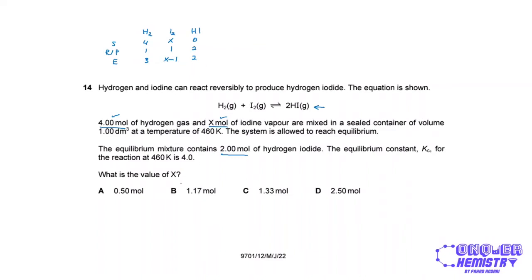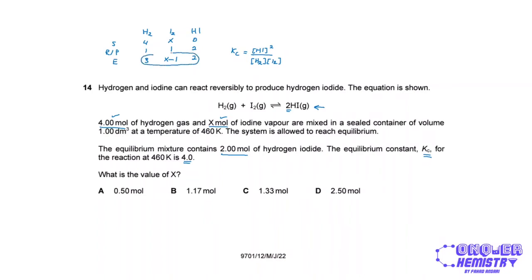So now it says, what is the value of X? It says the equilibrium constant Kc is 4.0, right? So the Kc expression for this equilibrium is the concentration of hydrogen iodide, the product. This is squared because we have a 2 next to it in the balanced equation, divided by the concentration of the reactants multiplied with each other. They're not raised to any powers because you have 1s next to them in the equation. So I can directly input these equilibrium moles over here.